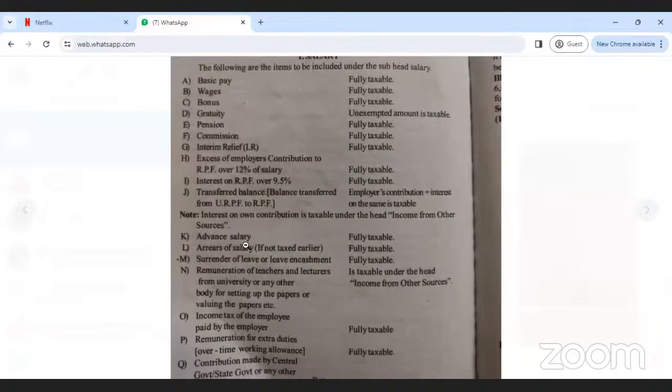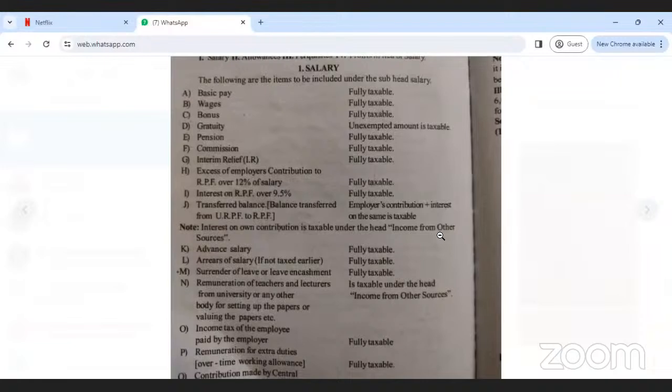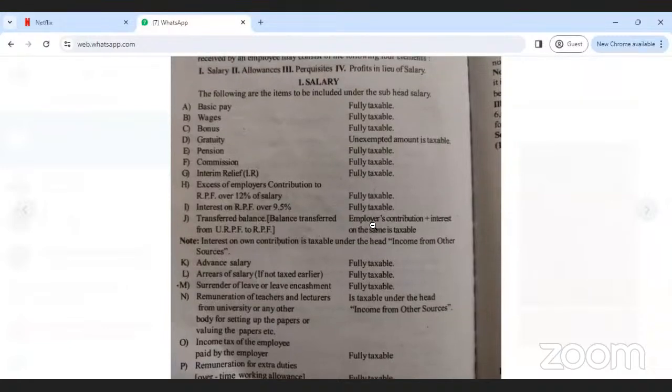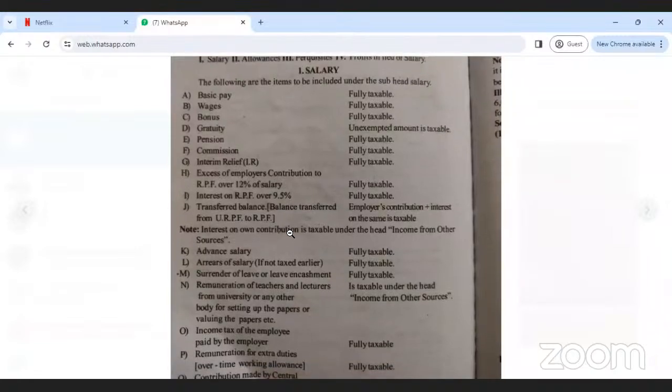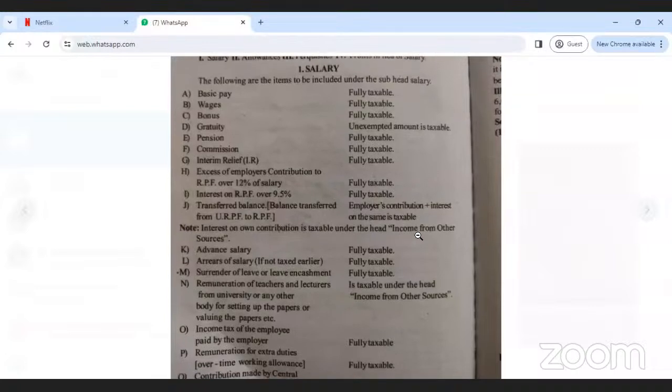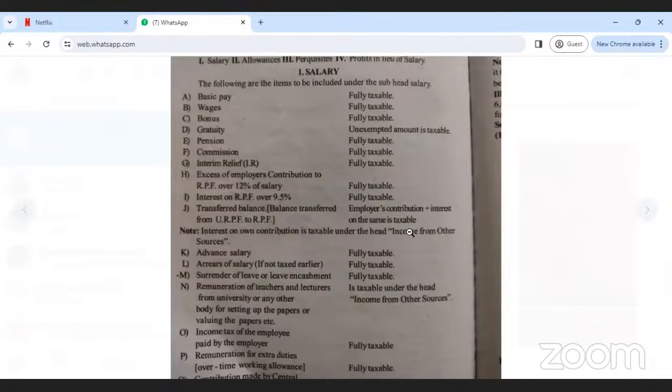See here, one note is there. Interest on own contribution is taxable under the head income from other sources. What is the meaning of this? If the balance is transferred, the employer's contribution only comes under this heading. Interest on the employee's own contribution is taxable under which head of income? Income from other sources, not income from salary.